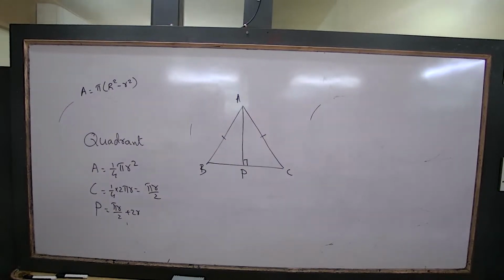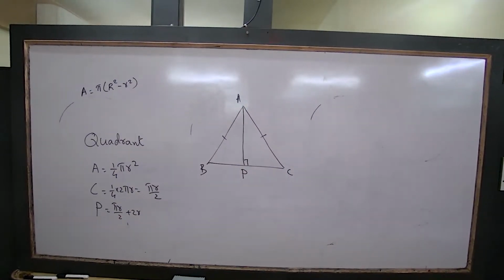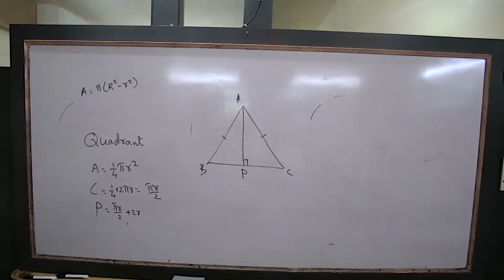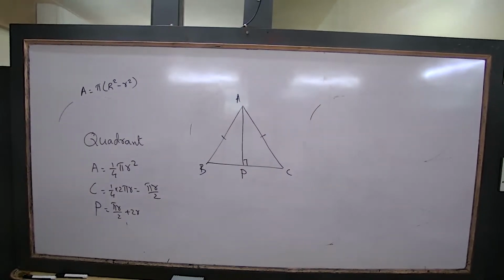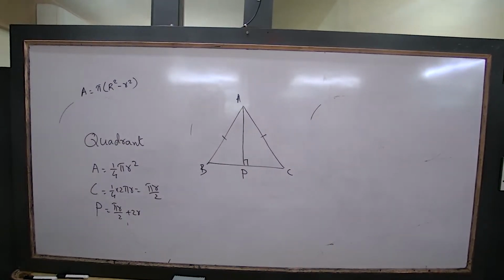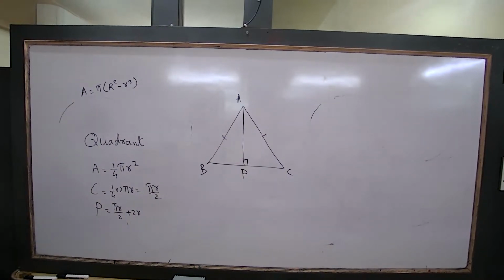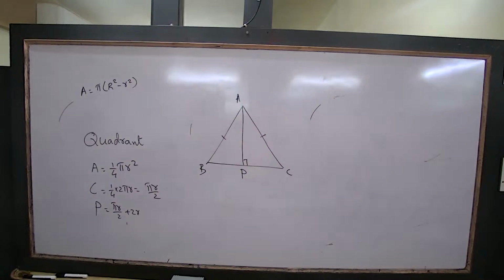Number of revolutions or rotations is equal to the total distance upon circumference. These are the formulas for your circle. Later we will do this exercise.